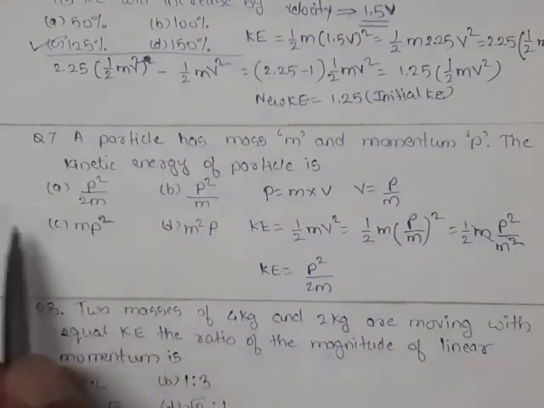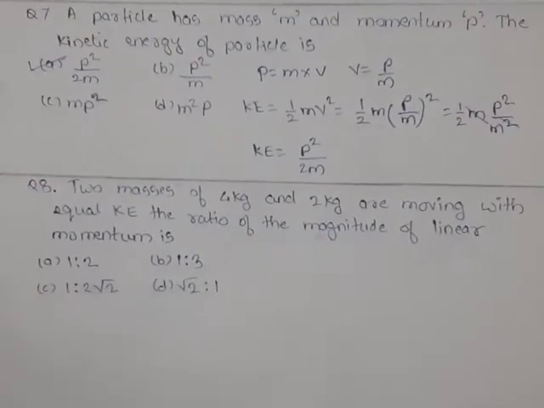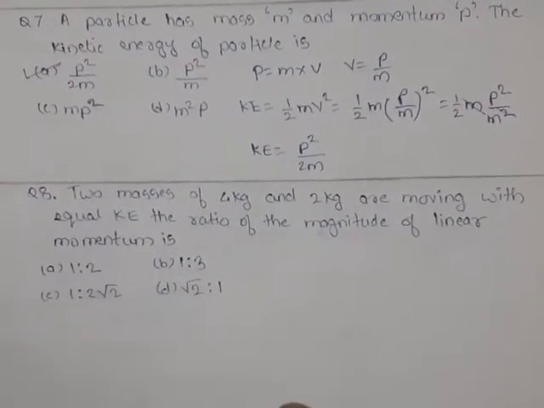So out of these four options, if you see option A, this p squared upon 2m is the value of kinetic energy. Now for question 8. Two masses of 4 kg and 2 kg are moving with equal kinetic energy. Kinetic energy is the same. The ratio of the magnitude of their linear momentum will be.